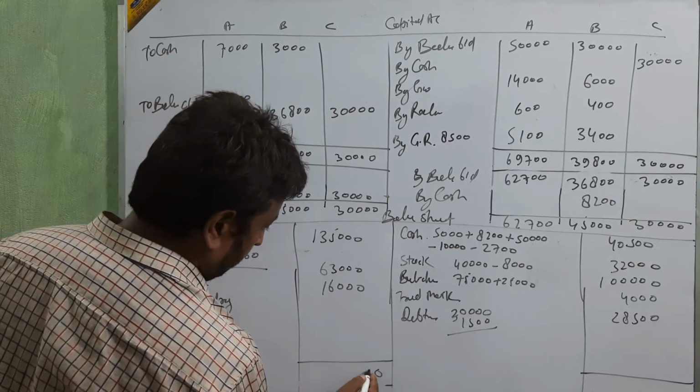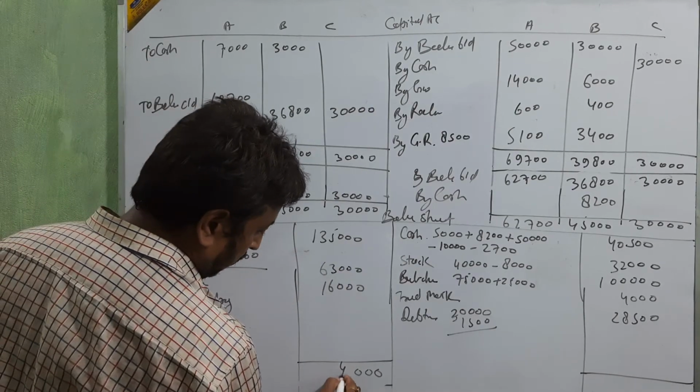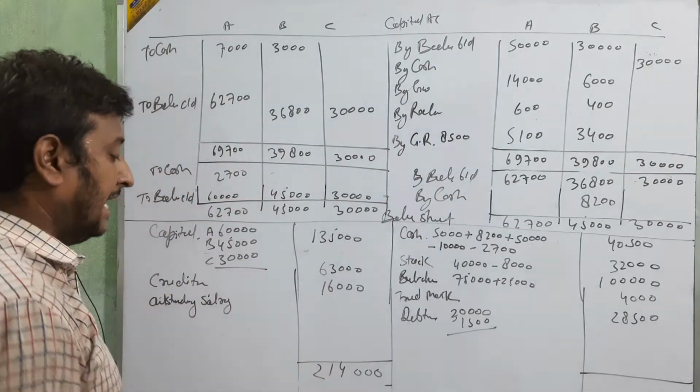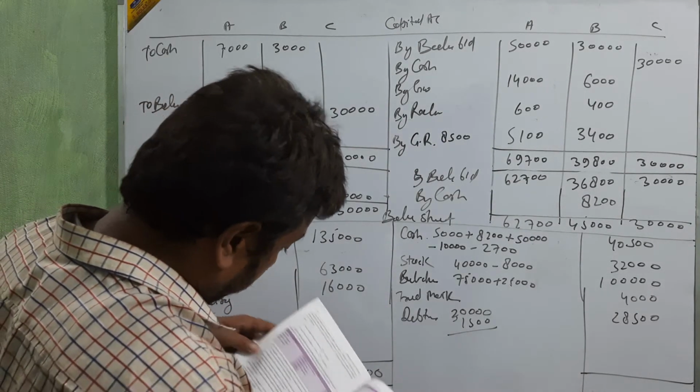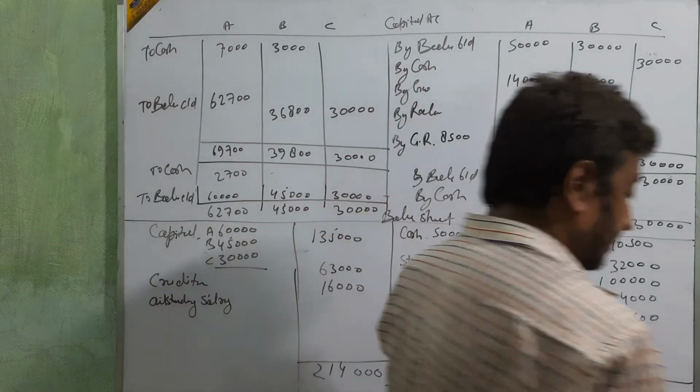Upside total 2,14,000. Just see the answer. It's coming or not? Balance sheet is coming. 2,14,000 this side.